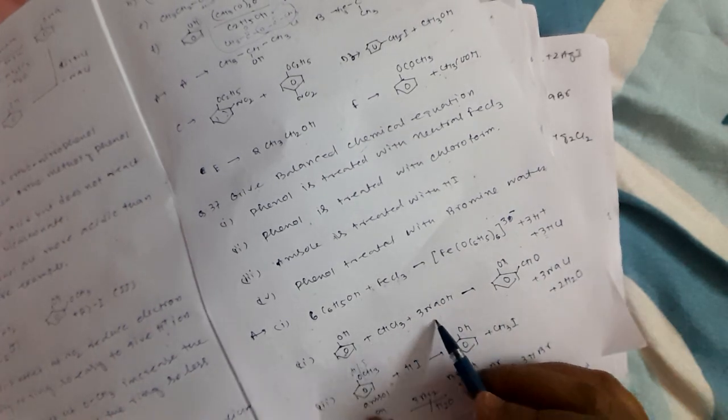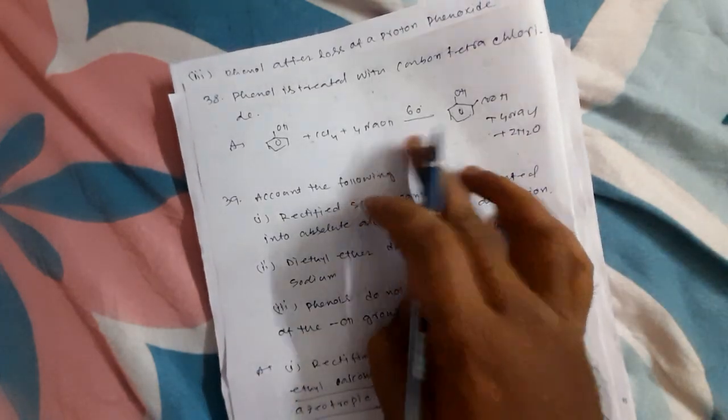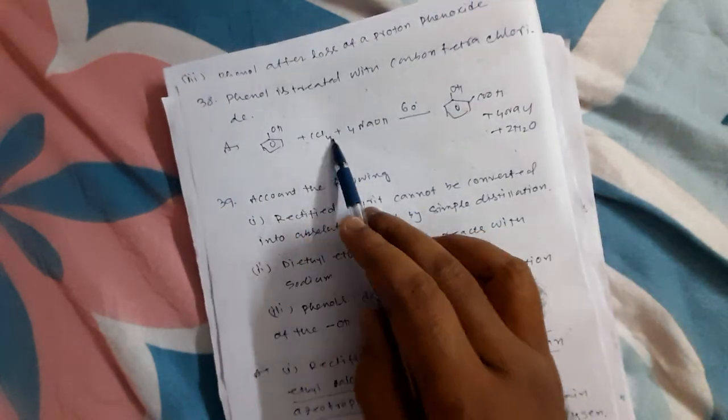So this is phenol treated with chloroform in presence of NaOH. Suppose the question is phenol treated with carbon tetrachloride in presence of NaOH. Then that will be the equation: phenol, CCl4 plus 4 NaOH, 60 degrees, then salicylic acid, then 4 NaCl and H2.